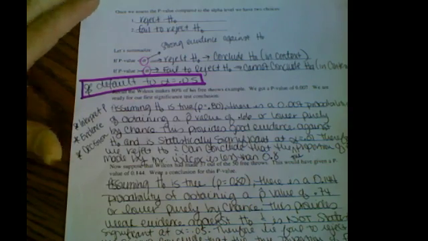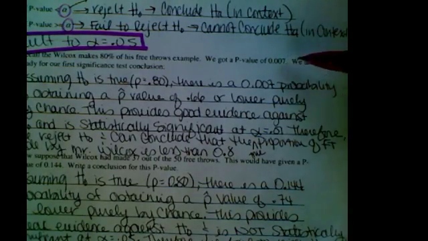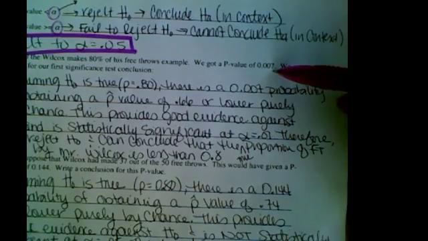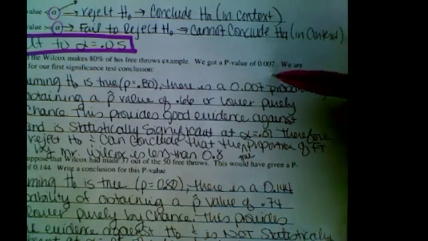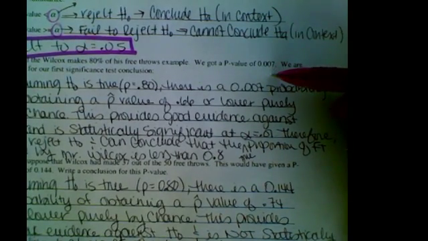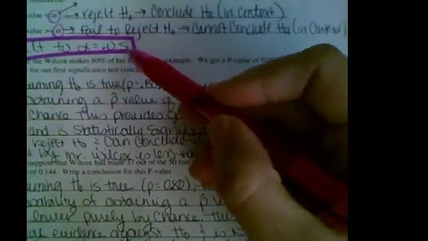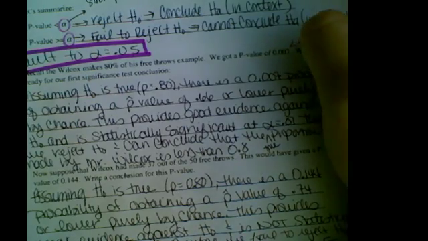Let's recall the Wilcox example where he makes 80% of his free throws. I'm going to scan these in too so you guys can have my notes and look at them. We got a p-value of 0.007. Do you guys remember that? When we did it by hand, we got 0, and then we went and did the normal CDF, and we got 0.007. So if we relate that to our alpha of 0.05, 0.007 is less than 0.05, right? So this is how we're going to interpret.